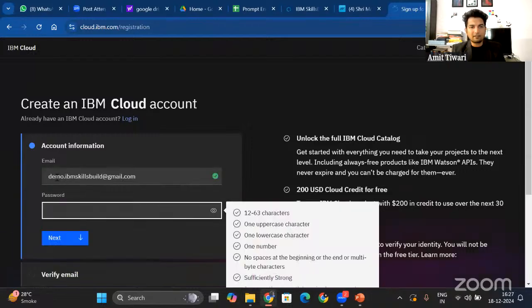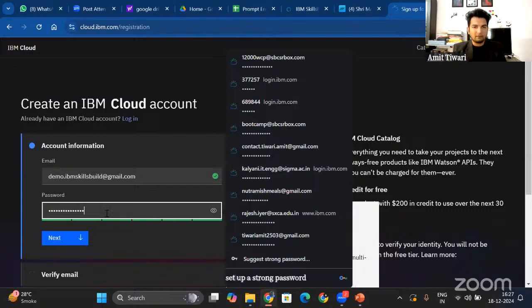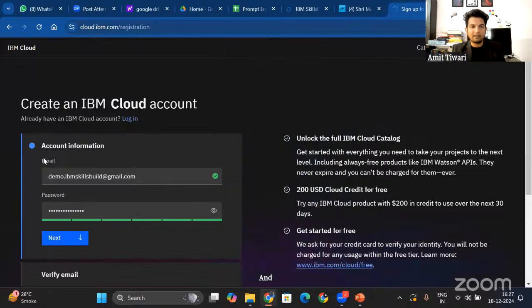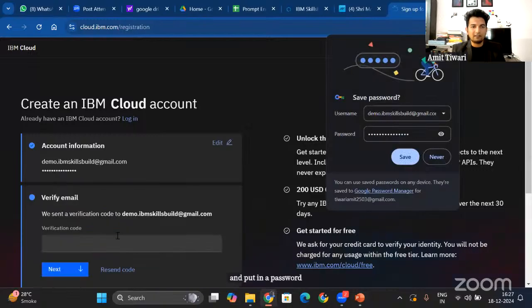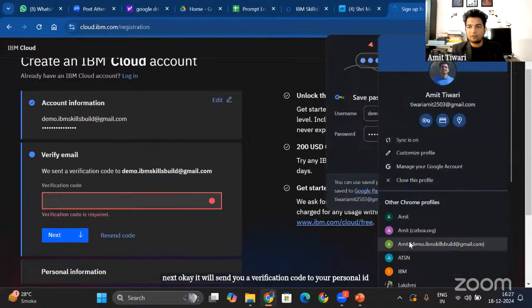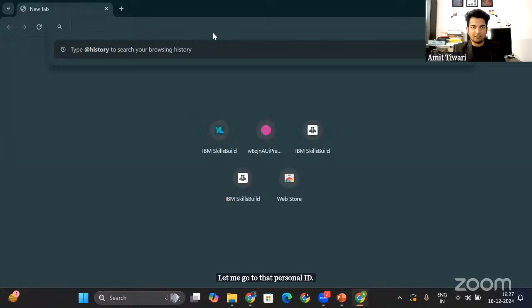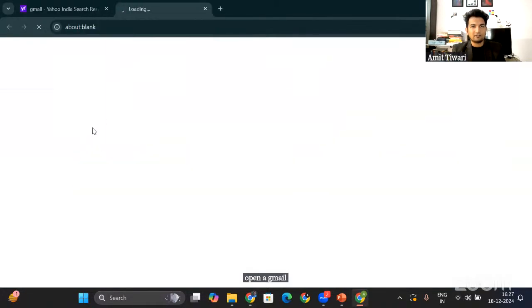So I've registered with my personal ID, and it says that this is a valid ID, and you put up a strong password. Let me set up a strong password. Okay, so I have a strong password now. So you log in with your personal ID, whatever personal @gmail.com ID you have, put in a password and then click on next. It will send you a verification code to your personal ID. Let me go to that personal ID, open Gmail, and go to the registration code.